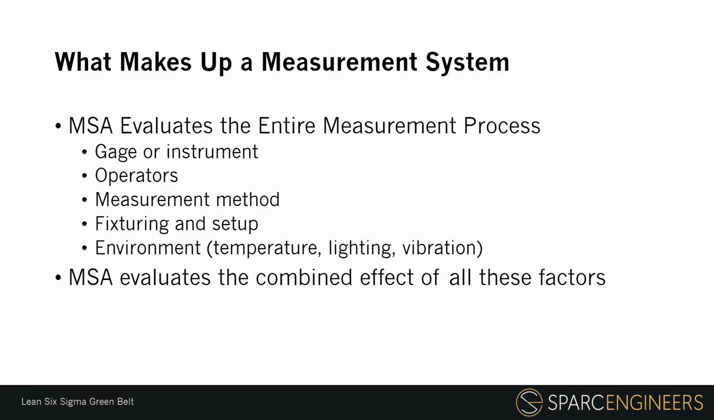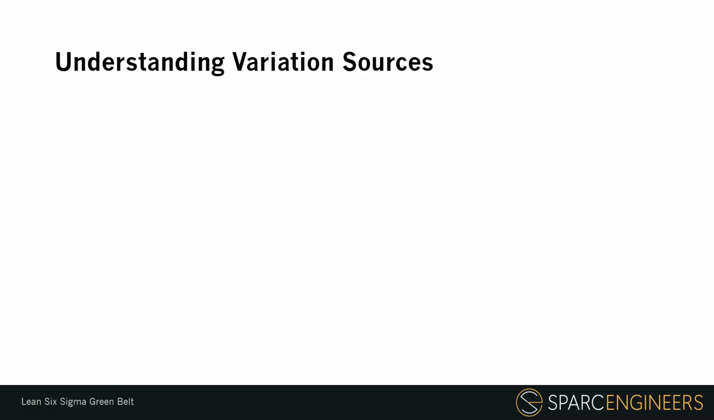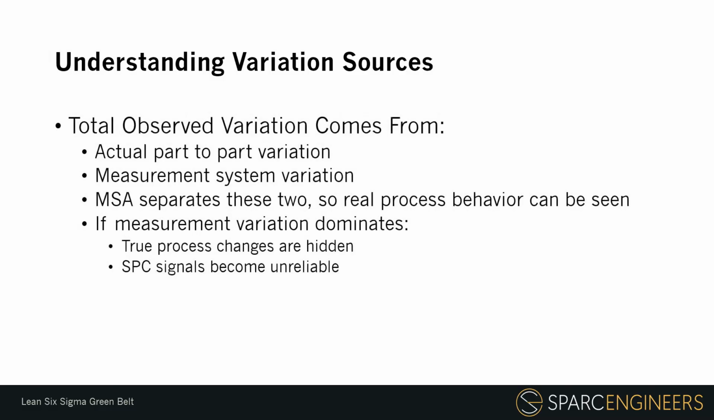Understanding variation sources. When we look at measured data, the total observed variation usually comes from two major sources. The first is actual part-to-part variation. This is the real difference between the items being measured. The second is measurement system variation. This is variation introduced by the gauge, operator, method, setup, or environment. MSA helps separate these two sources so real process behavior can be seen.